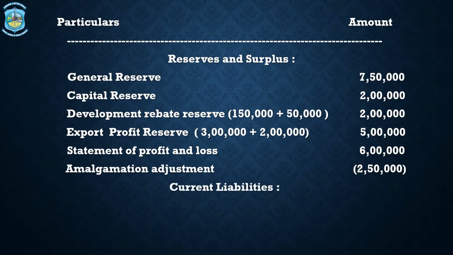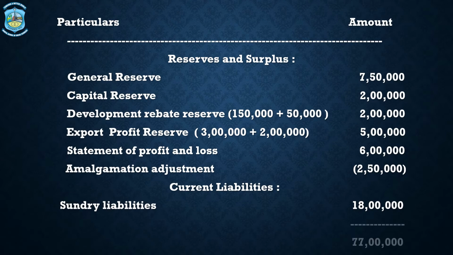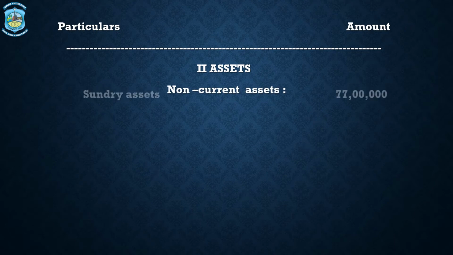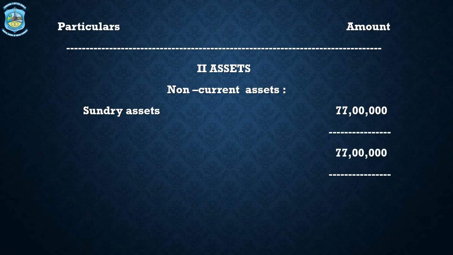Then comes current liabilities. Under current liabilities is sundry liabilities, the total of which is 18 lakhs, and therefore the total of liabilities now appears as 77 lakhs. And next is the assets. Under assets we have non-current assets. Under non-current assets we have sundry assets without any adjustment, and the total is 77 lakhs. So the asset side totals 77 lakhs, and therefore the balance sheet of Alpha Limited is complete with this total of 77 lakhs. Now question number 2 would specifically focus on journal entries in the books of the selling company, which is Beta Limited.